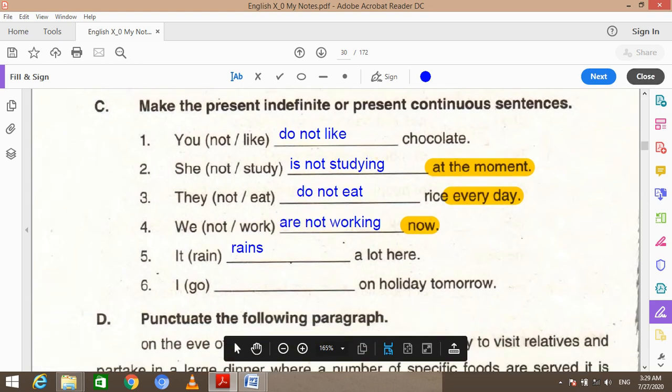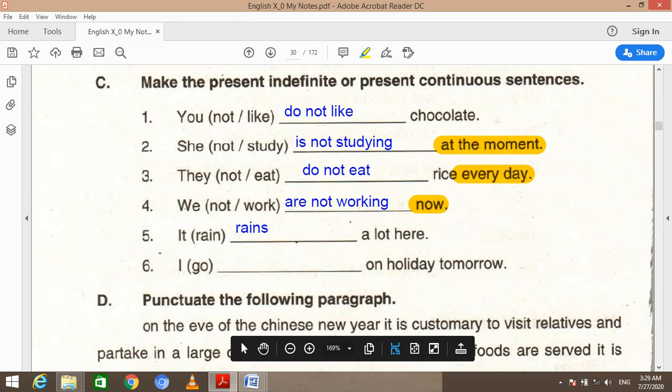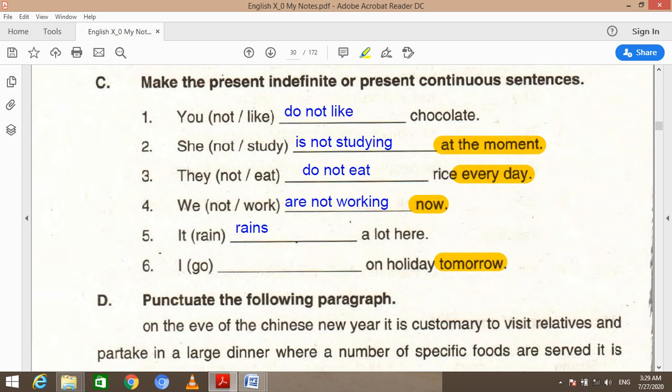Let's move to the next and last statement, that is, I go dash on holiday tomorrow. Here you can see it's an adverb of time that indicates future time. Here, students, you must know that if an activity has already been planned to be done in the future, then instead of making that statement in simple future tense, it is better to construct that sentence in present continuous form.